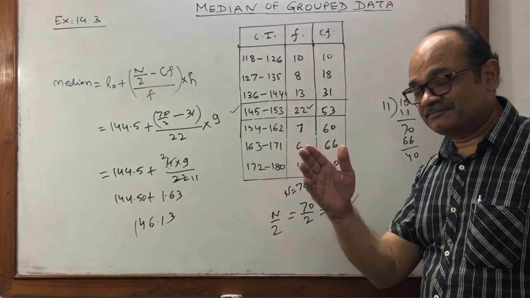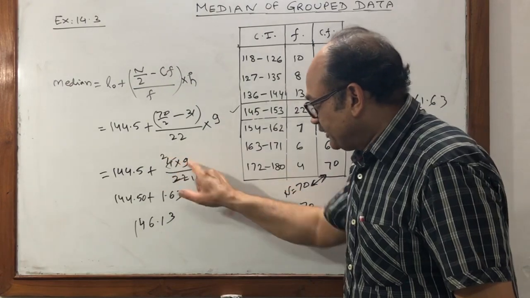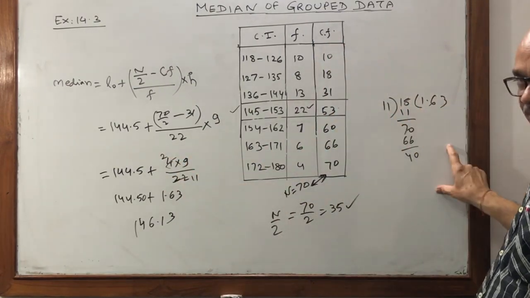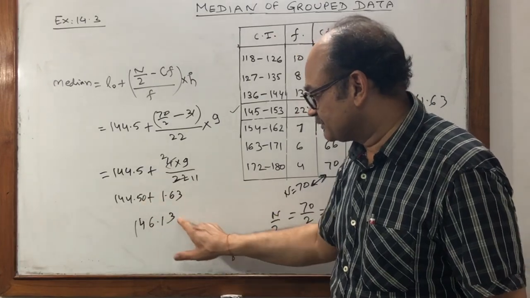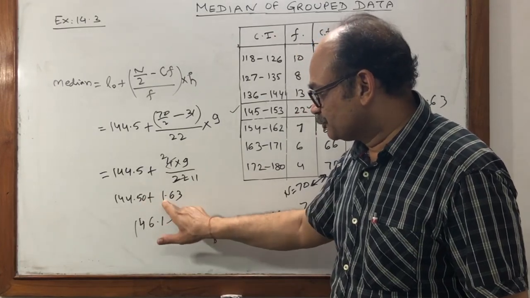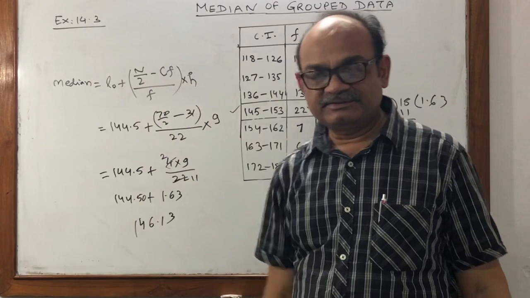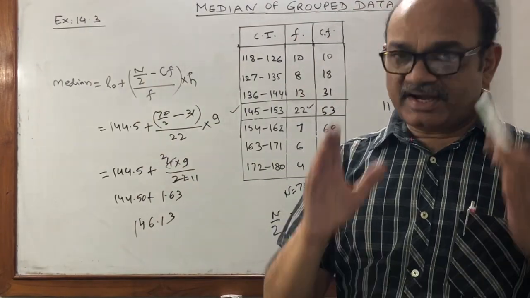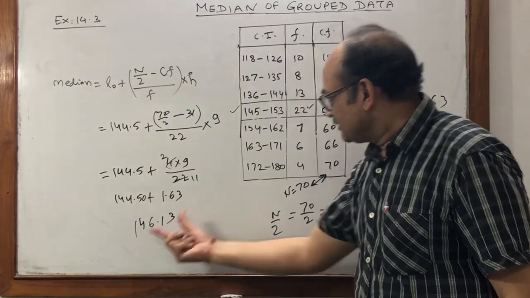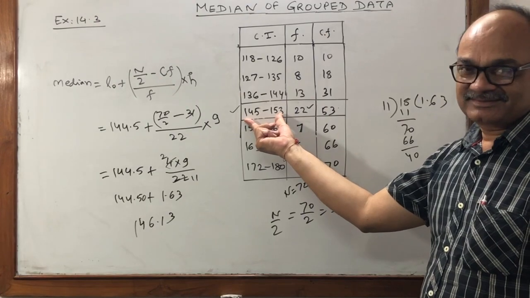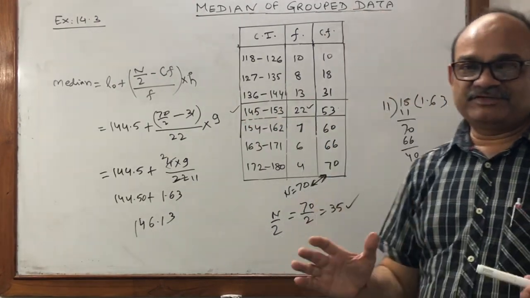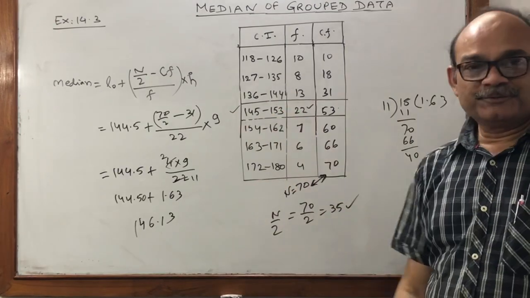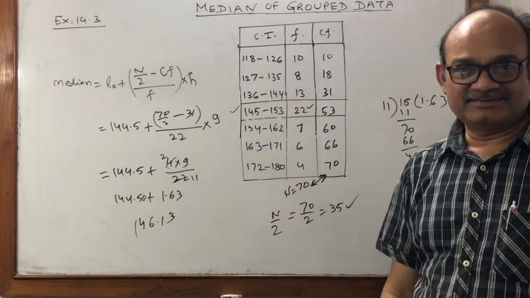Check it once again. 18 by 11. 1.63. Make it 50. Total 3 and 0, 3. 6 and 5, 11. 2 and 4, 6. Correct. Absolutely correct. And your answer of the median is lying between the two limits. Correct. So be cautious. These type of questions, whenever we have, first you have to convert it into continuous interval.